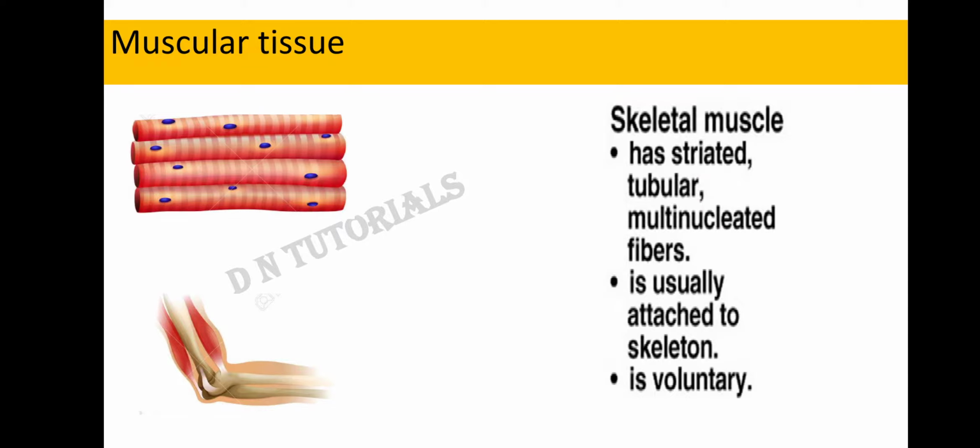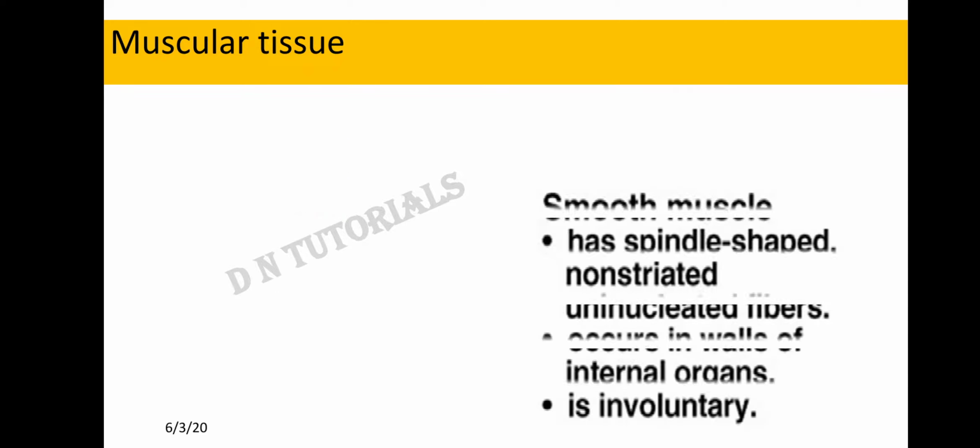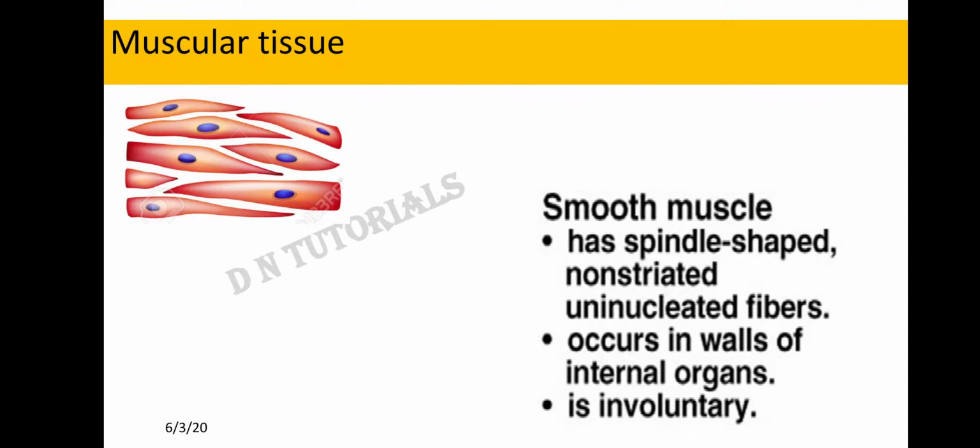Okay. The next one is the smooth muscle. Smooth muscle is spindle shaped. Spindle shaped means thread like, tapering or pointed towards the end. Non-striated, if you look at the picture, there are no striations. There are no light and dark bands.